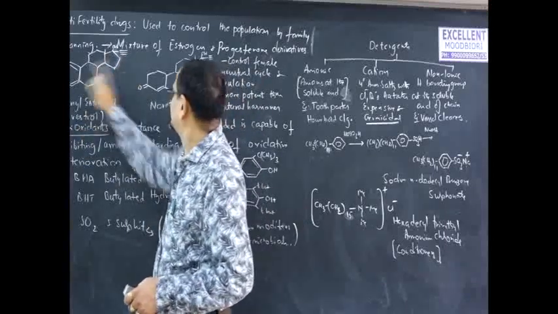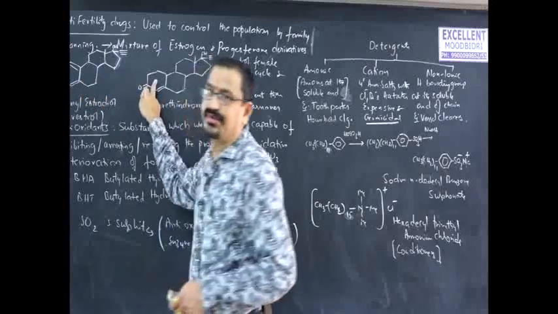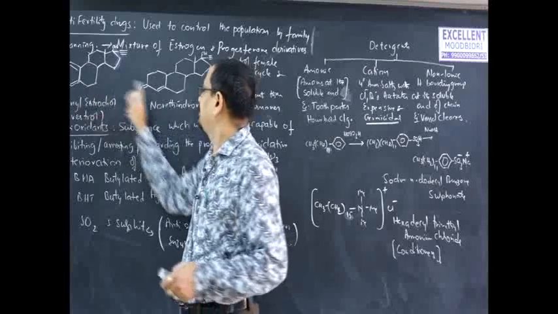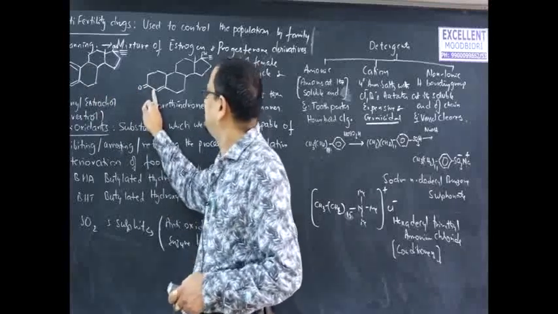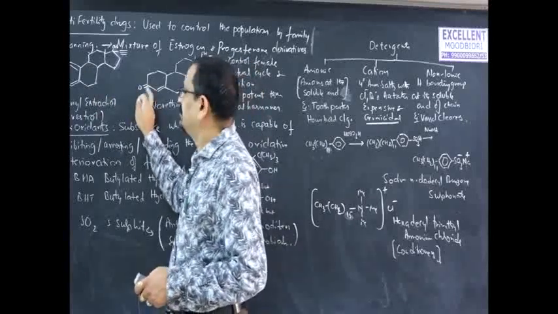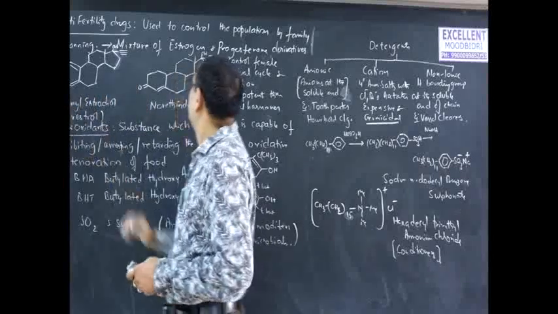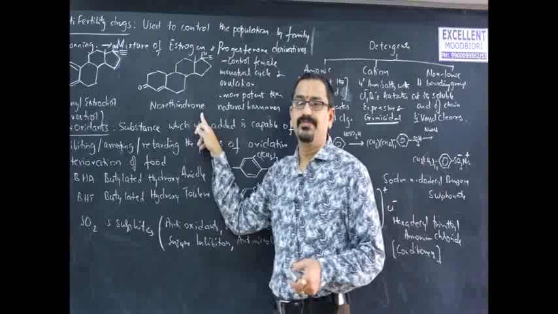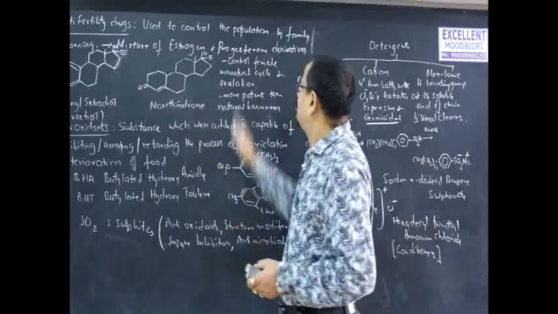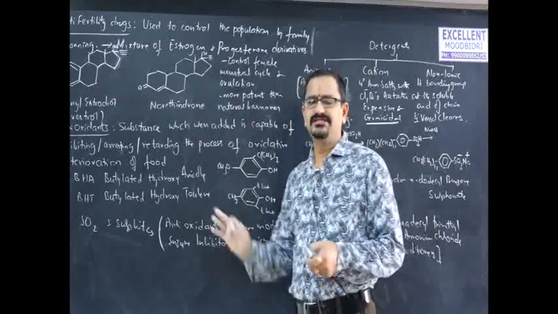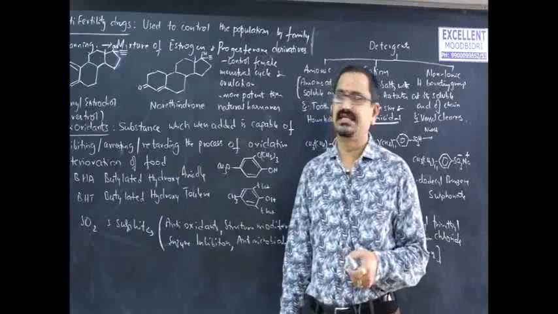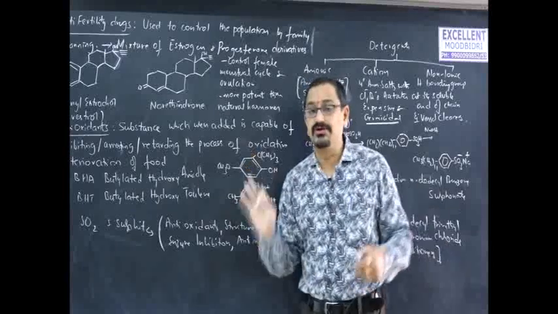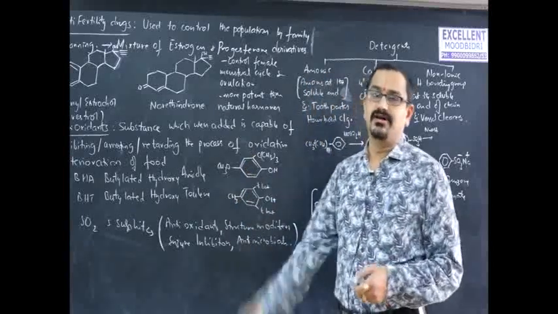The rest of the structure is the same. Here is an aromatic ring, here non-aromatic, that is the difference. The rest of the rings are quite common. This is an oxo group and this is an alcohol group. Norethindrone is also a derivative of a hormone, and these are used to control the female menstrual cycle and ovulation. These are basically more potent than the natural hormones.